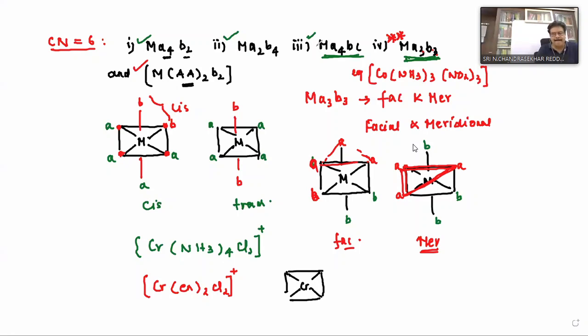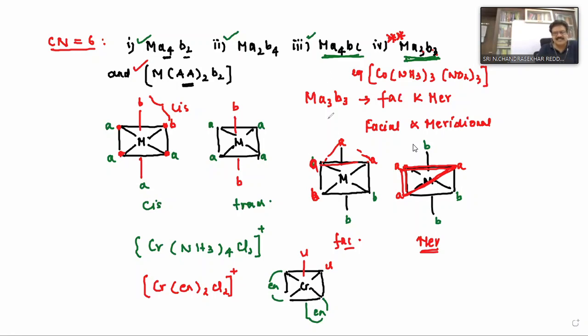Is it ethane-1,2-diamine? Yes, bis(ethane-1,2-diamine)dichlorochromium(III) ion. Correct?